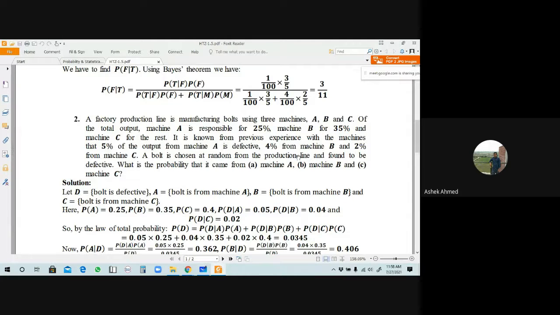Then for machine B, defective is 4%, which means 0.04, and 2% means 0.02. Understand?